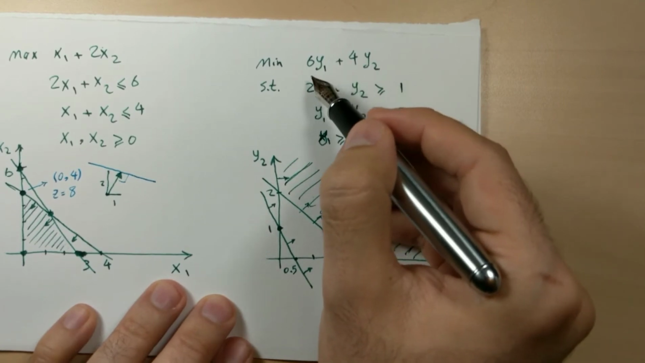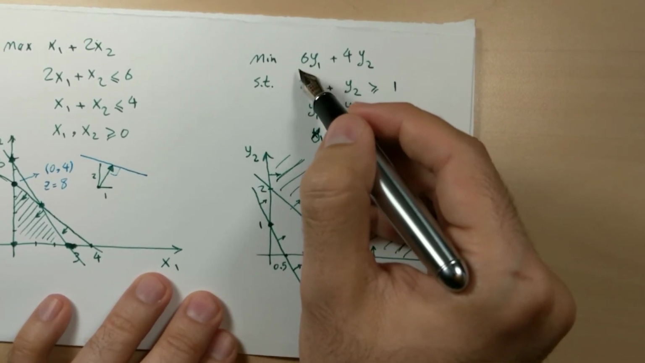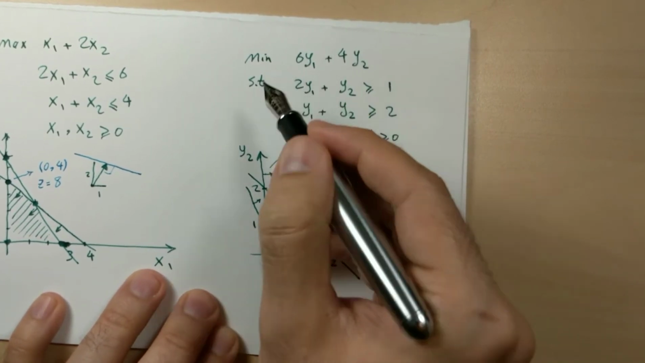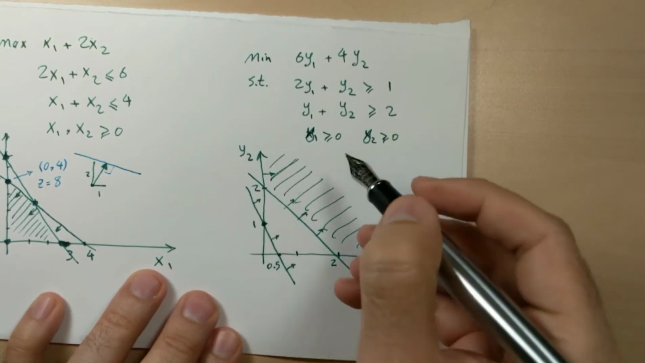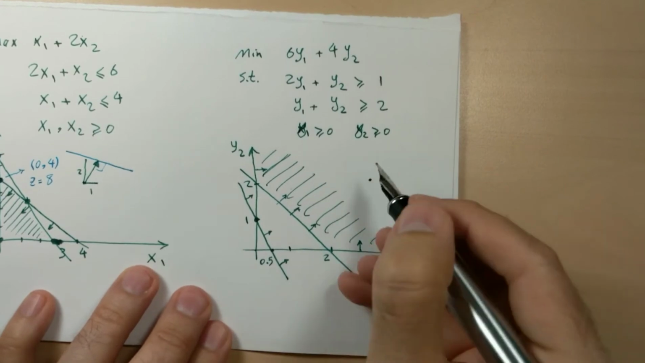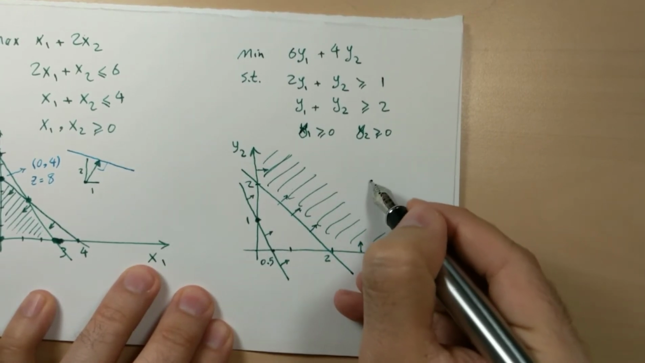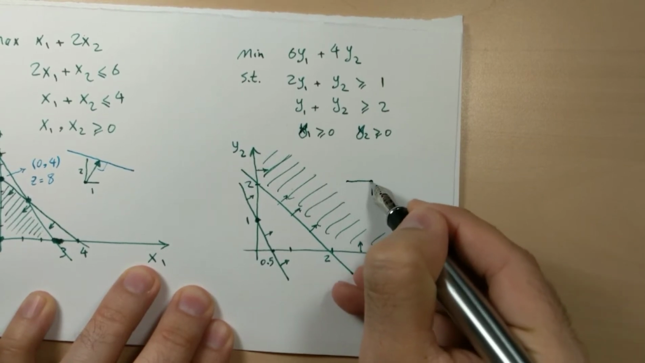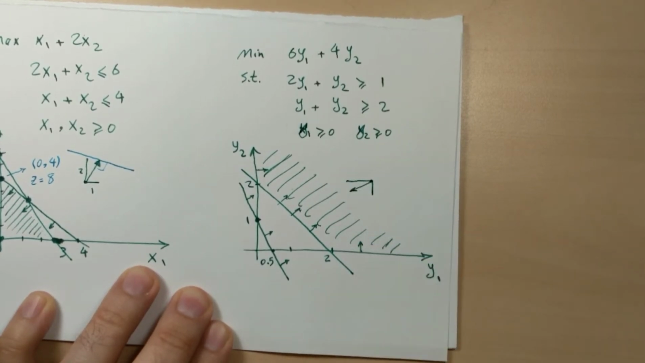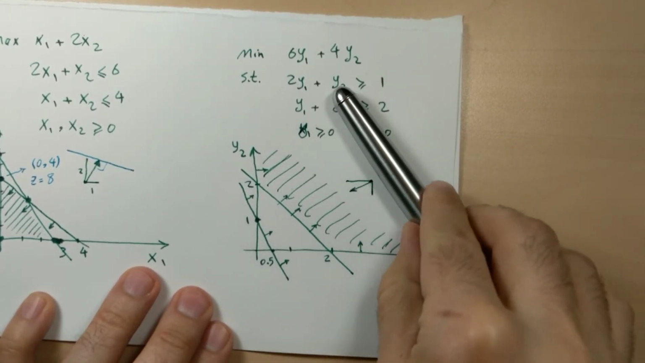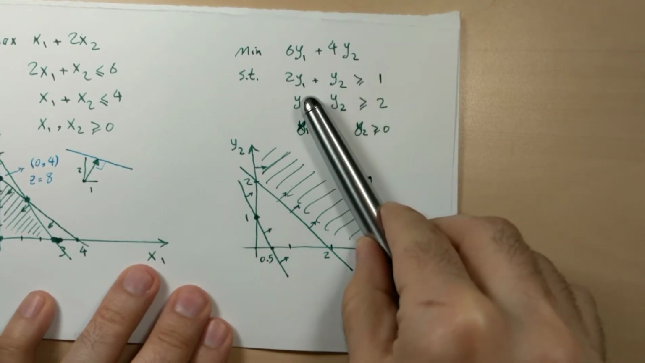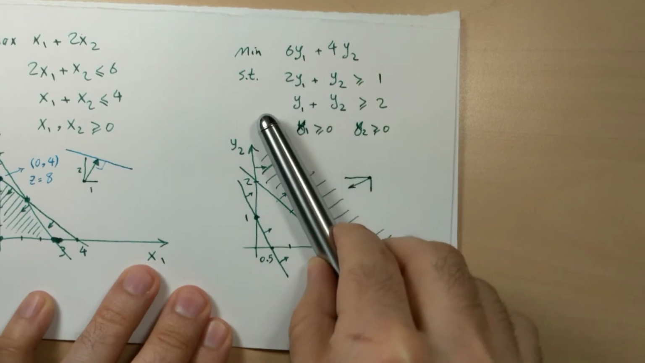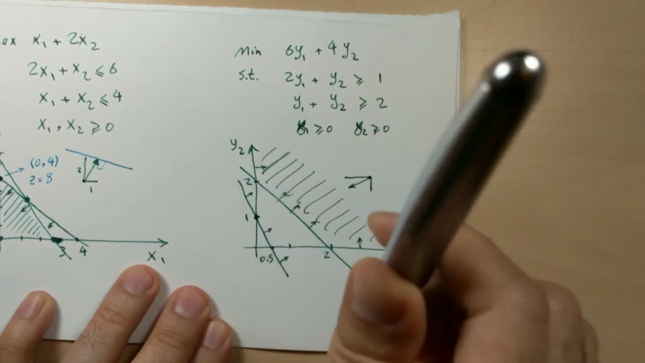Let's see what is the improvement direction of the objective function. 6y1 plus 4y2. It's minimization, so I'm going to multiply it by -1. Minus 6y1 minus 4y2. So this is the improvement direction. The objective line will be improved through this direction. Which is the last point? This one.